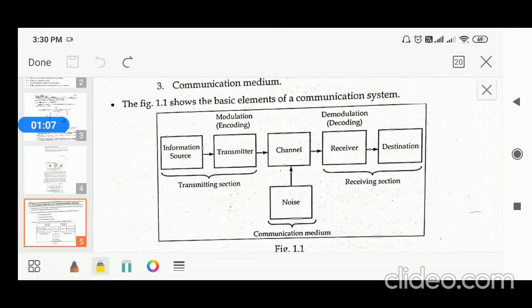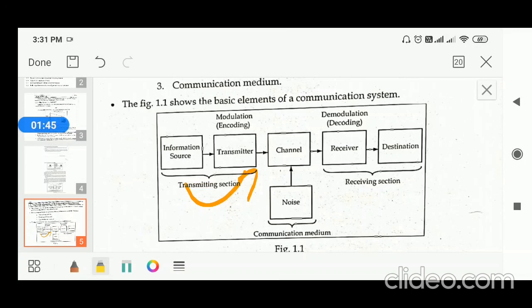Information source generates the information, and a transducer will convert the physical signal into an electrical signal, and that is given to the transmitter. The transmitter will do amplification as well as modulation, and it is given to the channel. The channel may be wireline or wireless, and it is received by the receiver. The receiver is the same as the transmitter but with opposite action. It recovers the message after receiving the signal from the channel, and it implies the demodulation process,